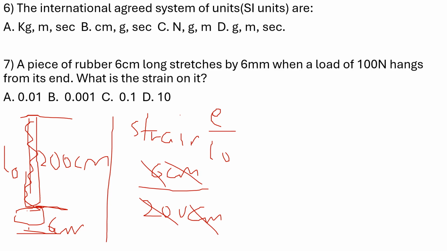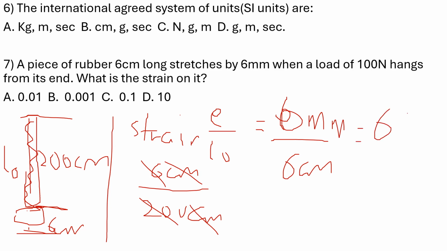But now we are being told that here the force is 100 Newton. We don't even need that. I extend this rubber, which is of length 6 centimeter, by 6 mm. So that's the extension. So what is now going to be the strain here is going to be 6 millimeter divided by 6 centimeter. There is a difference of unit. How do you convert millimeter? Sorry, this is mm. So I'm going to multiply this by 10.